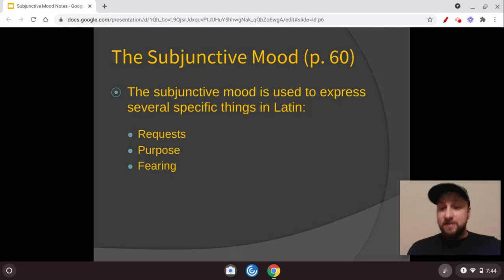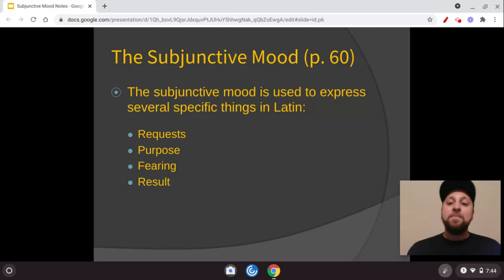Fearing: I fear that something may happen. Still keeping that little make-believe sense of it. You might fear it, doesn't mean it's going to happen. Result: I was so scared that I hid under my bed, or I hid in my closet. It's as a result of something else happening.